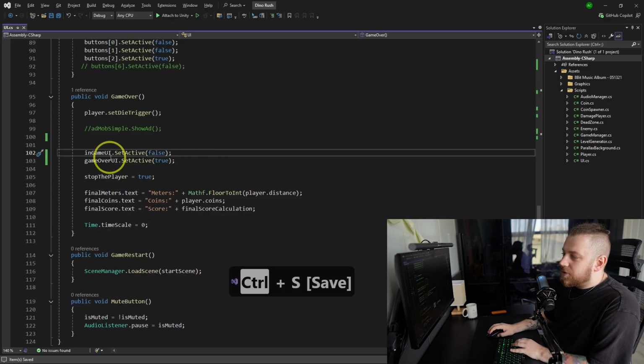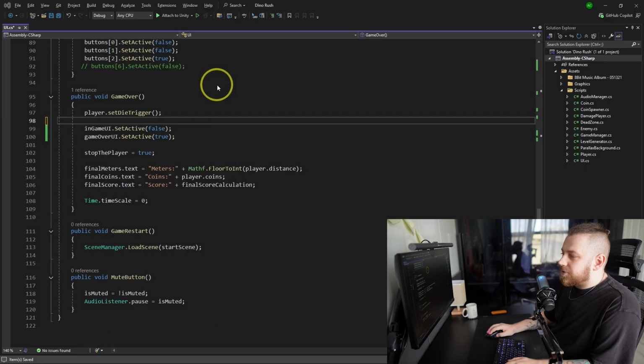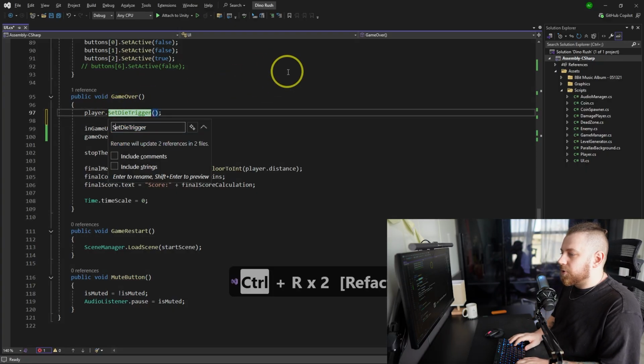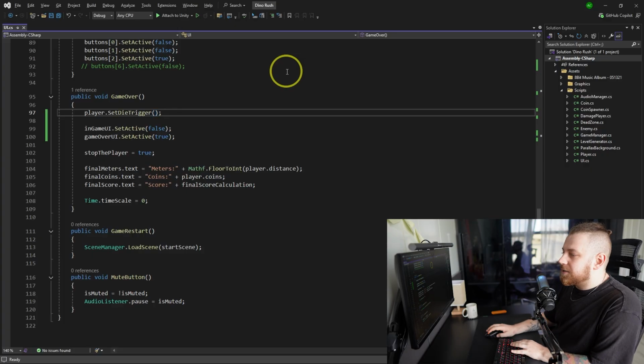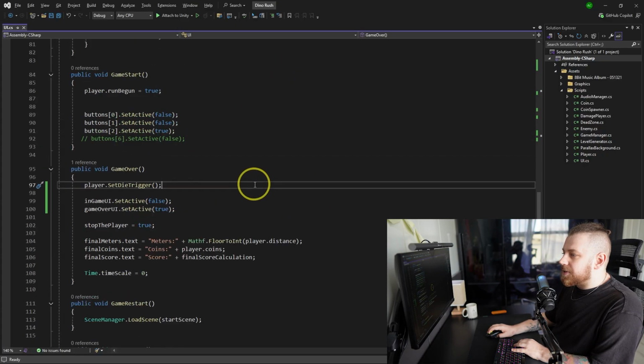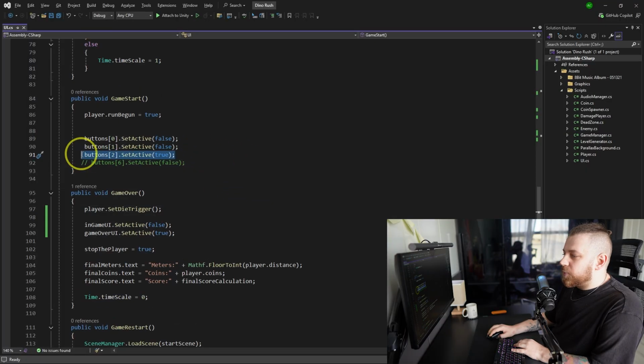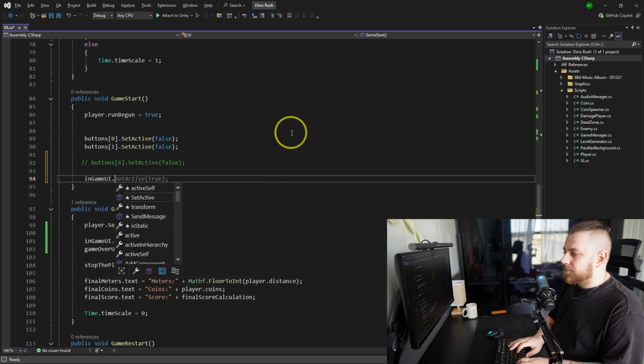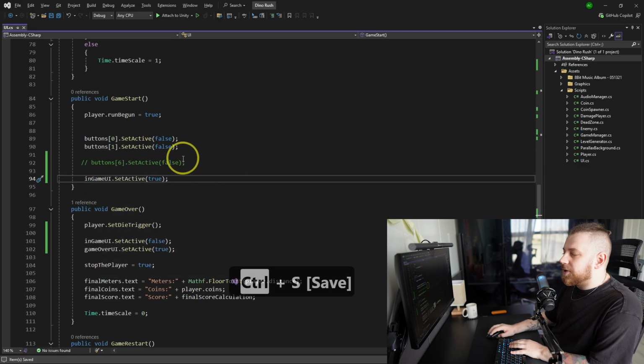Again, lots of things here are wrong. For example, you should name a function with a capital letter, not with a small one. I'm gonna come back to this in a second. But overall, this already makes it a bit easier to understand what is happening here. When game starts, we enable an in-game UI. So we should do that. Set active true, right? Much better.